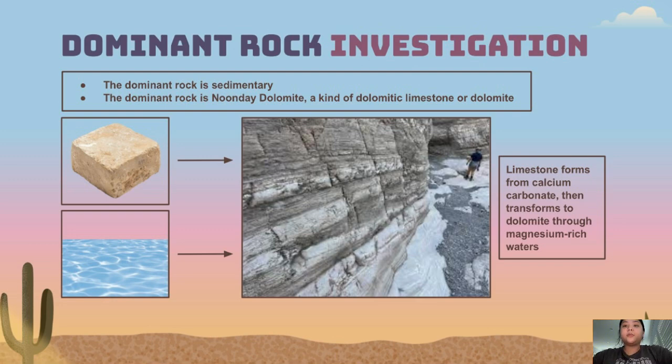Noonday dolomite forms from limestone through a process known as dolomitization, in which magnesium replaces the calcium in limestone. This makes dolomite slightly harder and more resistant to erosion. What I thought was interesting about this is the fact that dolomite is slightly altered from limestone through magnesium-rich waters, which provides support for the hypothesis that Death Valley used to be a shallow body of water millions of years ago. I got the picture in the slide from a user called Geology Everywhere on Instagram, and they said that they found this folded marble of Noonday dolomite in Mosaic Canyon, and it shows the different layers of the rock.